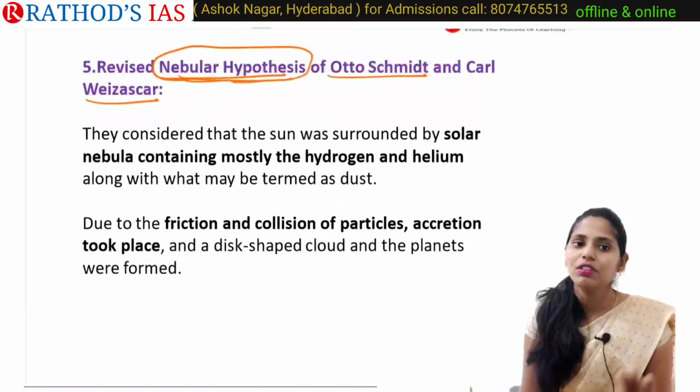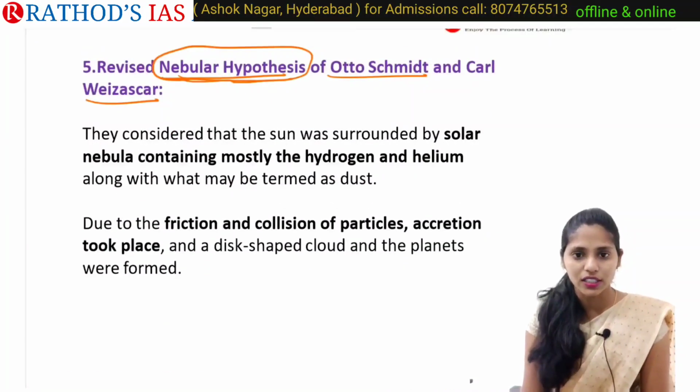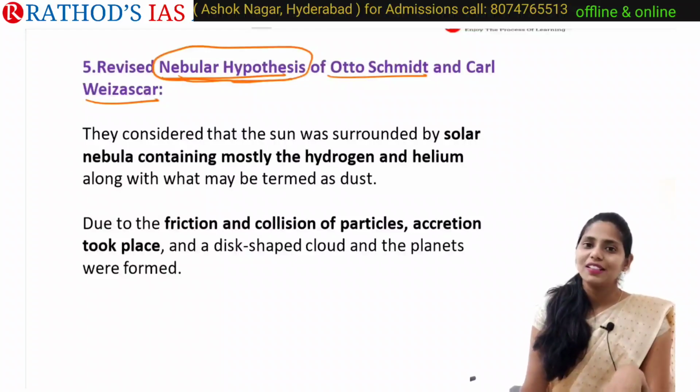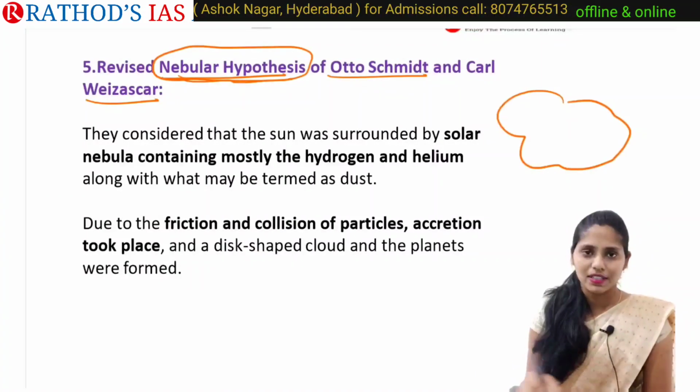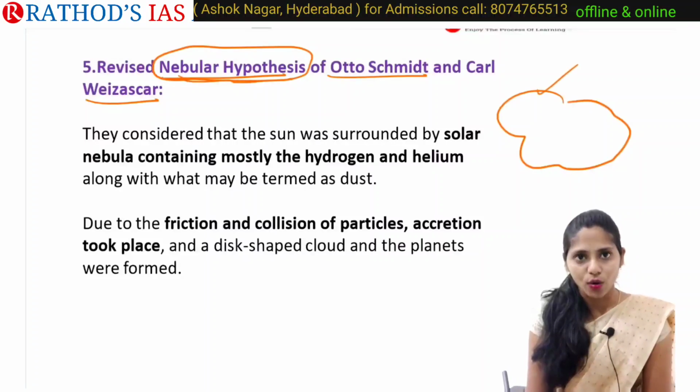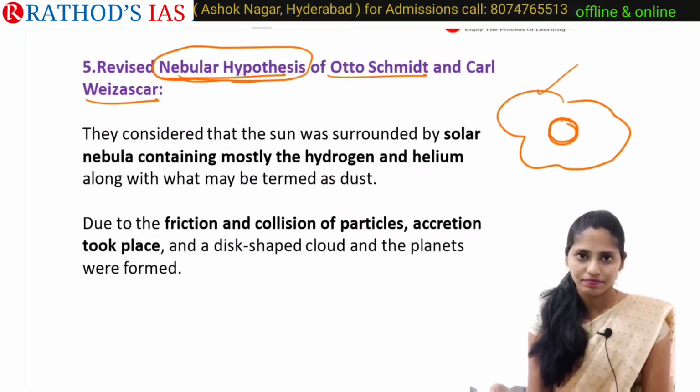Okay, so this is the fifth theory, that is the revised nebular theory. In this revised nebular theory, it mainly says that there is a solar nebula, that means a cloud of gas, present around the sun.